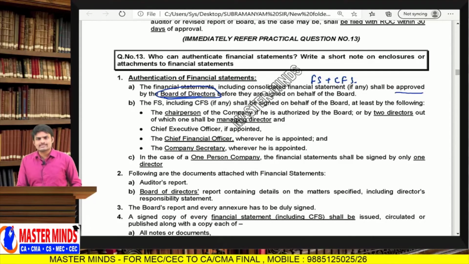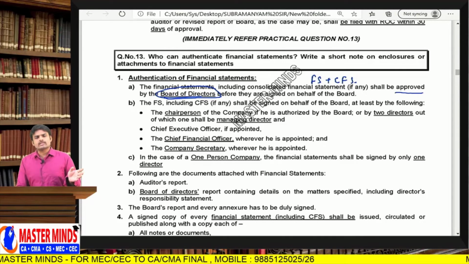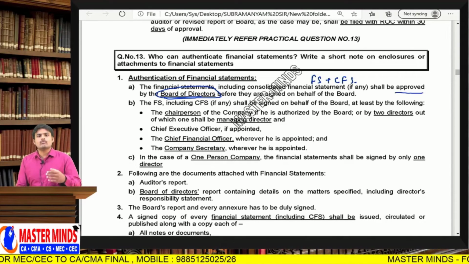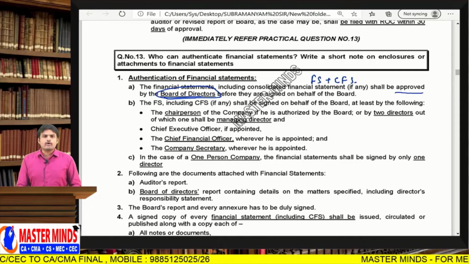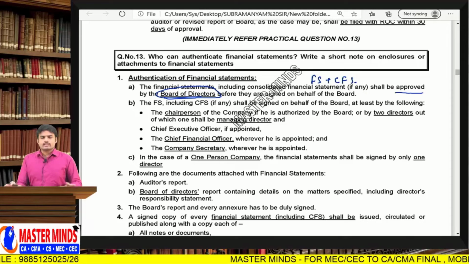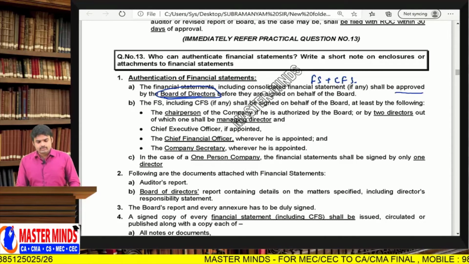Suppose you didn't put any disclosure of it, but one of the members came to know that a major plant and machinery on which the company is surviving was destroyed. There is no insurance policy on the machinery. Now, how will the company overcome this situation? These points are to be addressed through financial statements. If you didn't address them, and members come to know about these matters, they will ask you, and you have to make changes to the financial statements. Okay, the journey is different. Now let's come back.